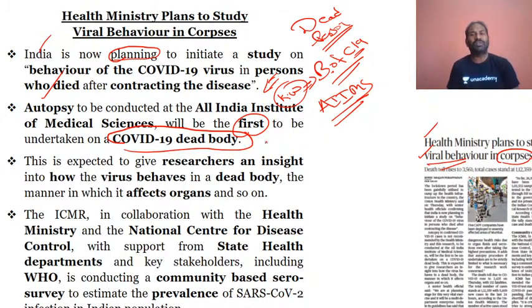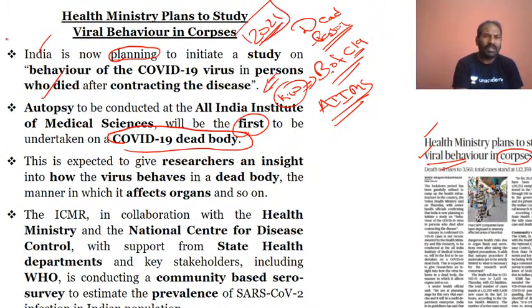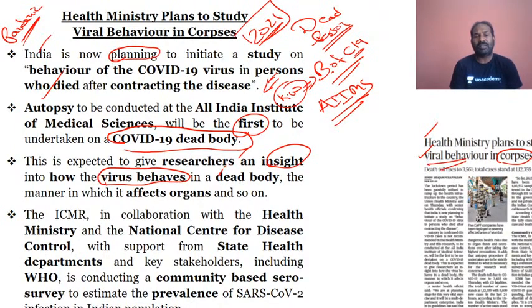If not 2020, even for 2021 also, because the pandemic is definitely going to be there for another couple of years, and in the future also there would be many pandemic situations or diseases caused by viruses that could lead to a pandemic. So definitely this kind of study will be important, and it would be part of the future, trying to understand the mutation of the virus. This is expected to give researchers an insight into how the virus behaves. So they are trying to find out the behavior of the virus in the dead body and how it affects the organs. Please do understand.